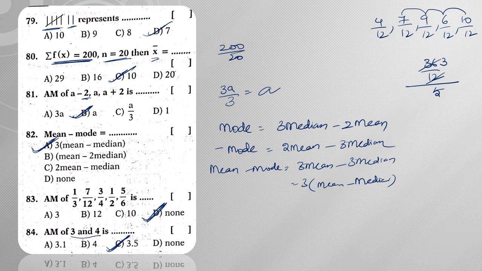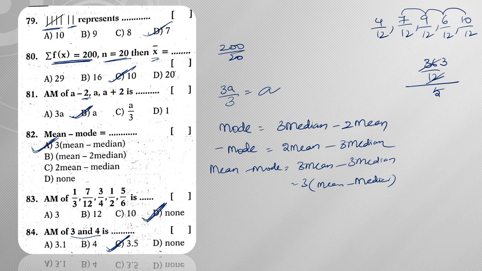Next 7 by, next 3 3 is 9, 4 3 is 12. Next 6 2 is 12, 1 6. Next 5 by 6 means, so with the 2 if you multiply, 10 by 12. Right? So when you add them up, 10 plus 6 is 16, 16 plus 9 is 25, 25 plus 7 is 32, 32 plus 4 is 36. So 36 by 12 is 3. So 3 by 5 is my answer.